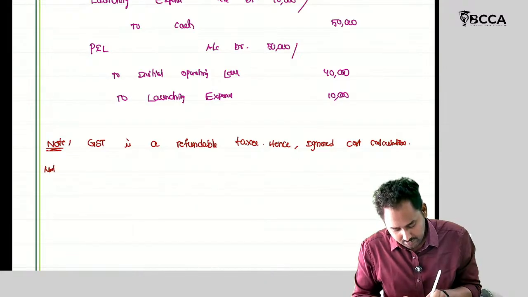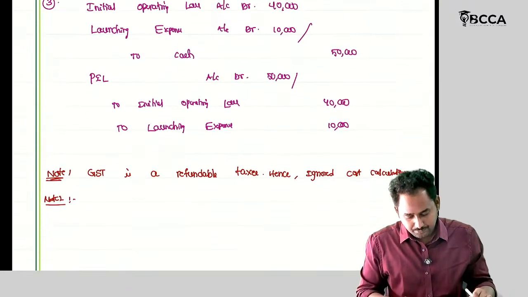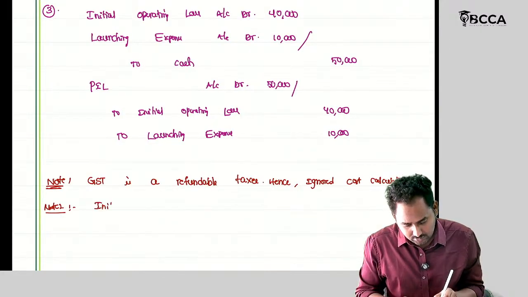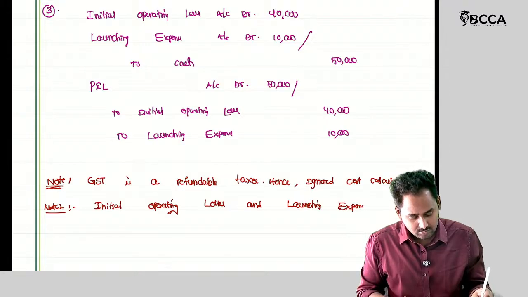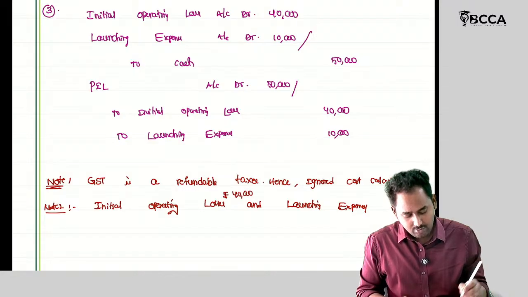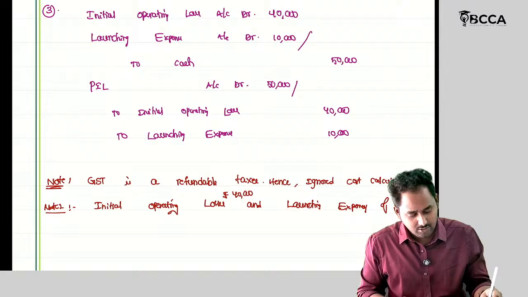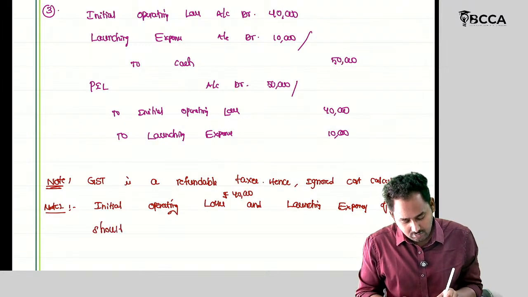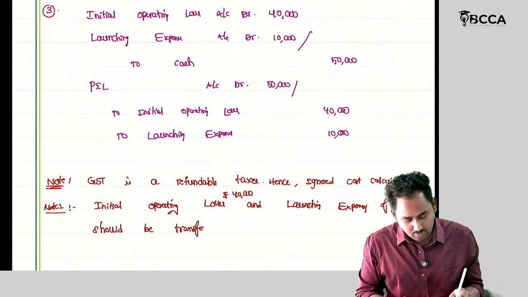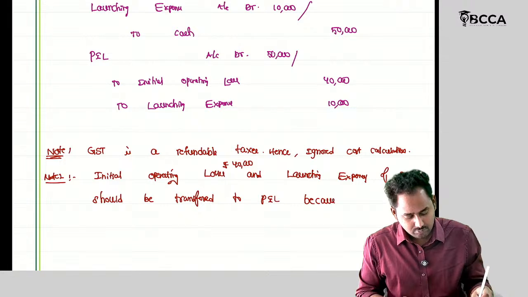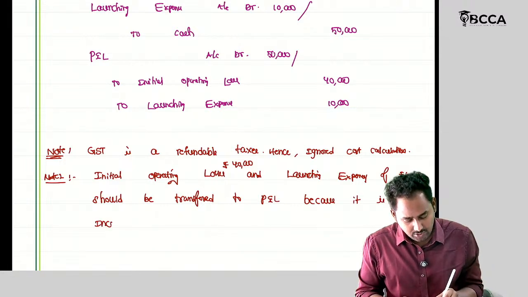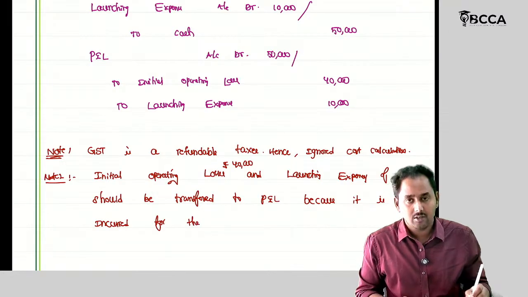Second note point: initial operating losses of 40,000 and launching expenses of 10,000 should be transferred to P&L, because they are not incurred for the acquisition of the plant.